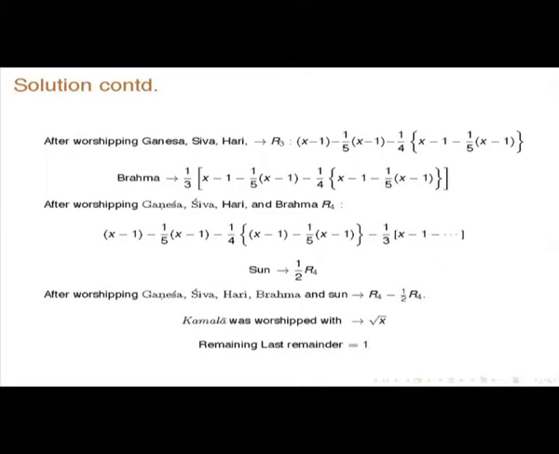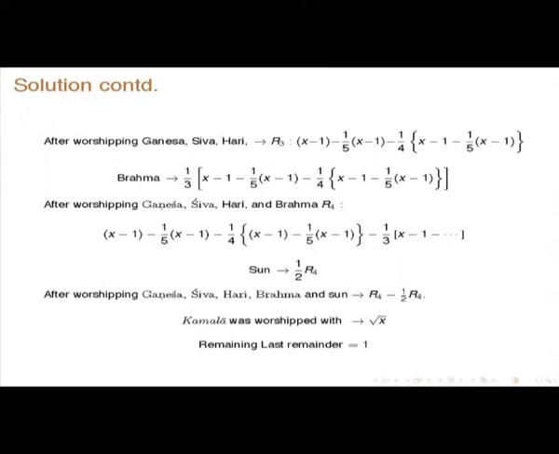So after worshipping Ganesha, Shiva and Hari, what you are left with is x minus 1 minus 1/4 x minus 1 minus 1/4 this thing. Brahma is worshipped with 1/3 of what remains after worshipping Ganesha, Shiva and Hari, 1/3 of this thing. So after worshipping these 4, what is remaining is this, and Sun is worshipped with half of this. So after worshipping Ganesha, Shiva, Hari, Brahma and Sun, what remains is these things.